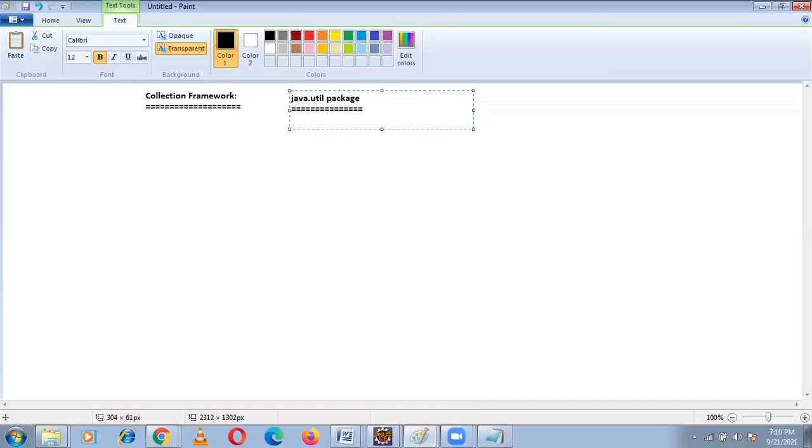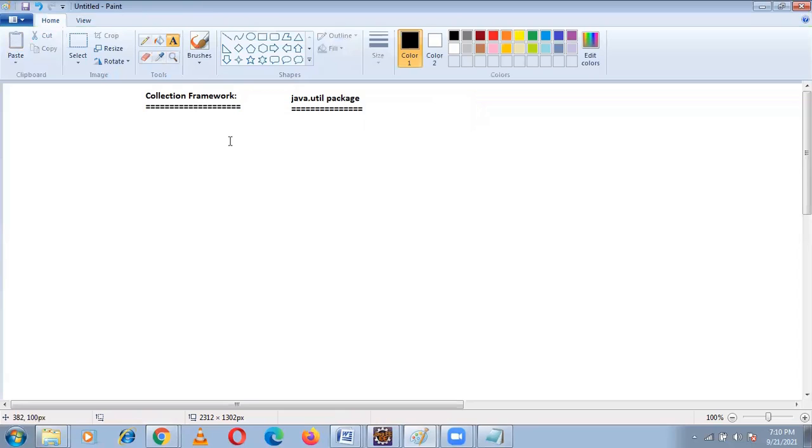First, in the collection framework, we have the util package. In that util package, there are so many classes and interfaces which come under the collection interface. Collection is a group of objects given into a single entity.